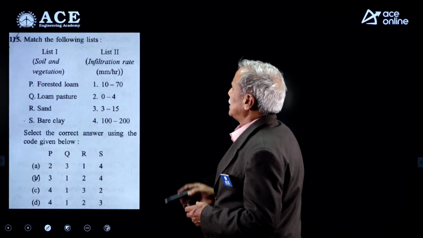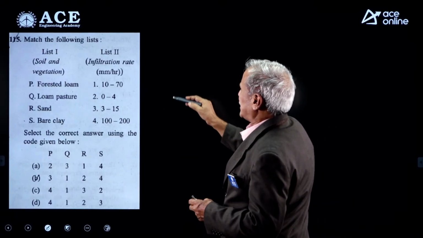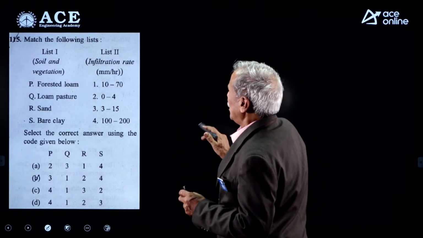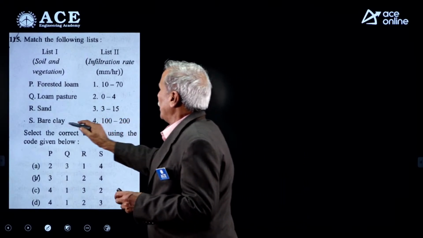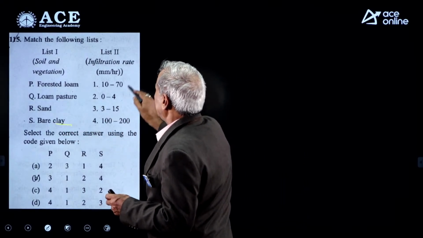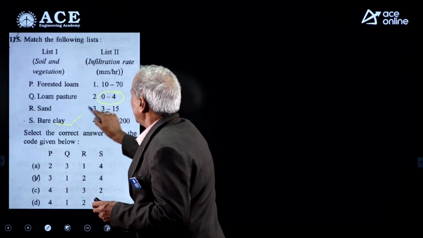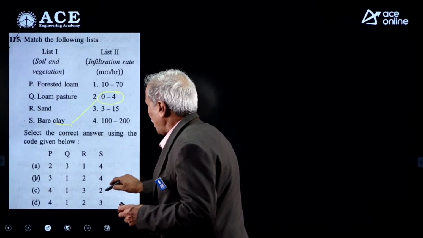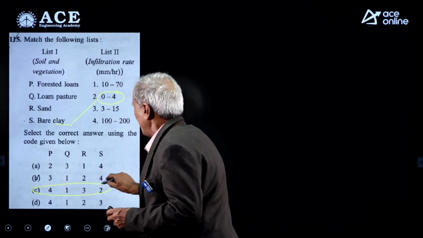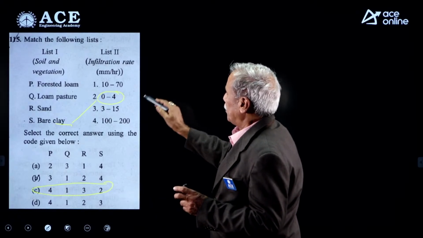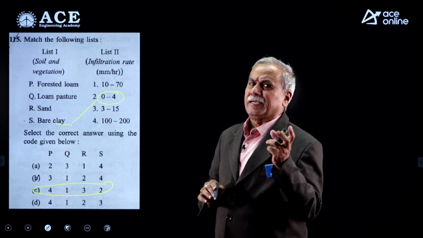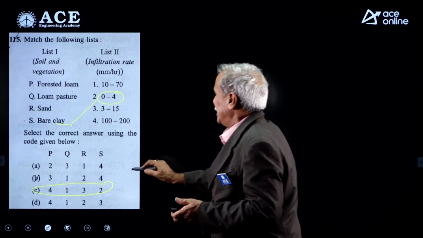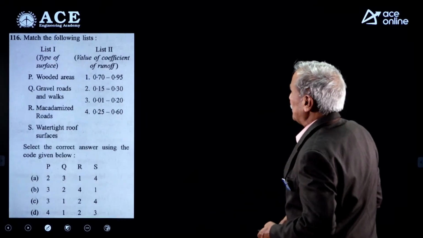Match the following lists. Soils are given, infiltration rates are given; these are data based questions only. That is pure theory based questions. We know pretty well bare clay will have the least infiltration rate, that is 0 to 4. See S2, where is S2? Luckily we got S2 in only one combination, that is C, the correct option. Bare clay will have the least infiltration rate. Highest moisture holding capacity implies least infiltration rate. C is the right option for this question.